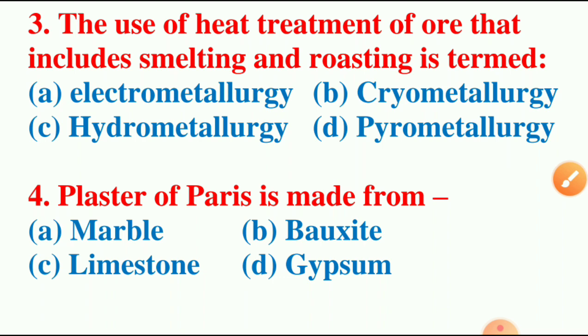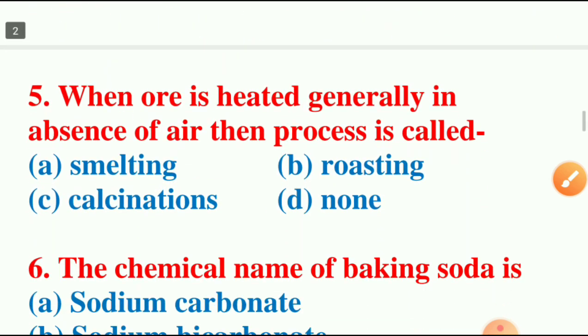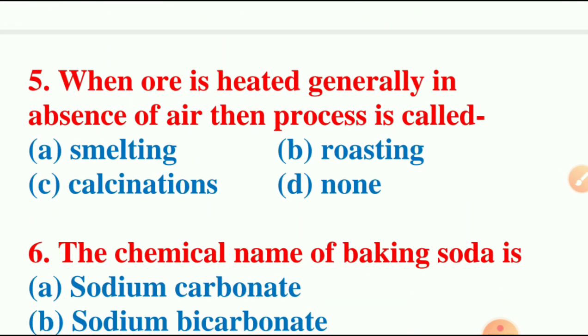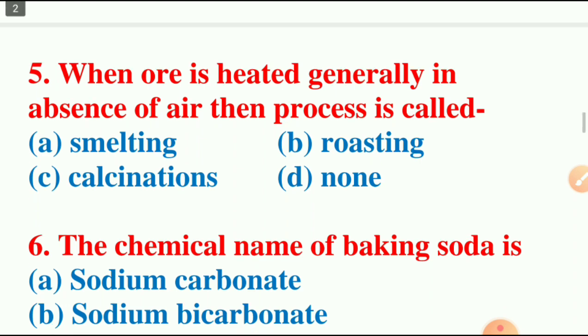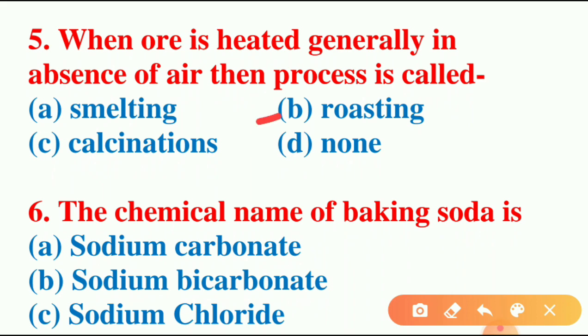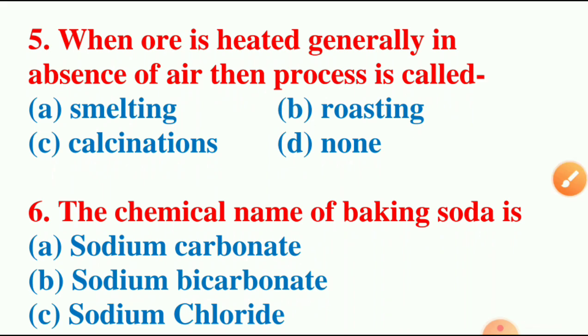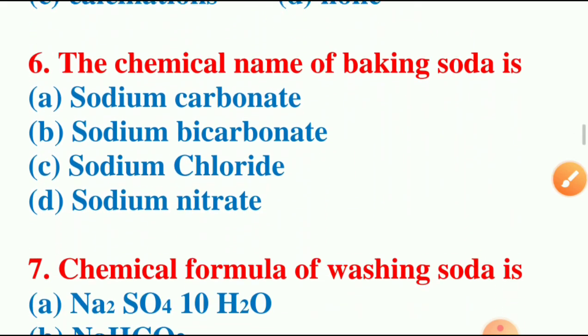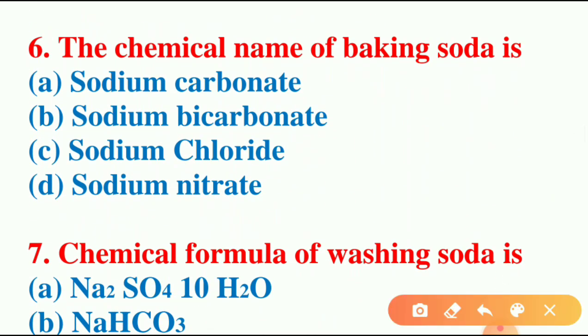Moving on to next question. When ore is heated generally in absence of air, then the process is called as smelting, roasting, calcination, none. And the answer for this question is roasting. Next question. The chemical name of baking soda is, options are sodium carbonate, sodium bicarbonate, sodium chloride, sodium nitrate.